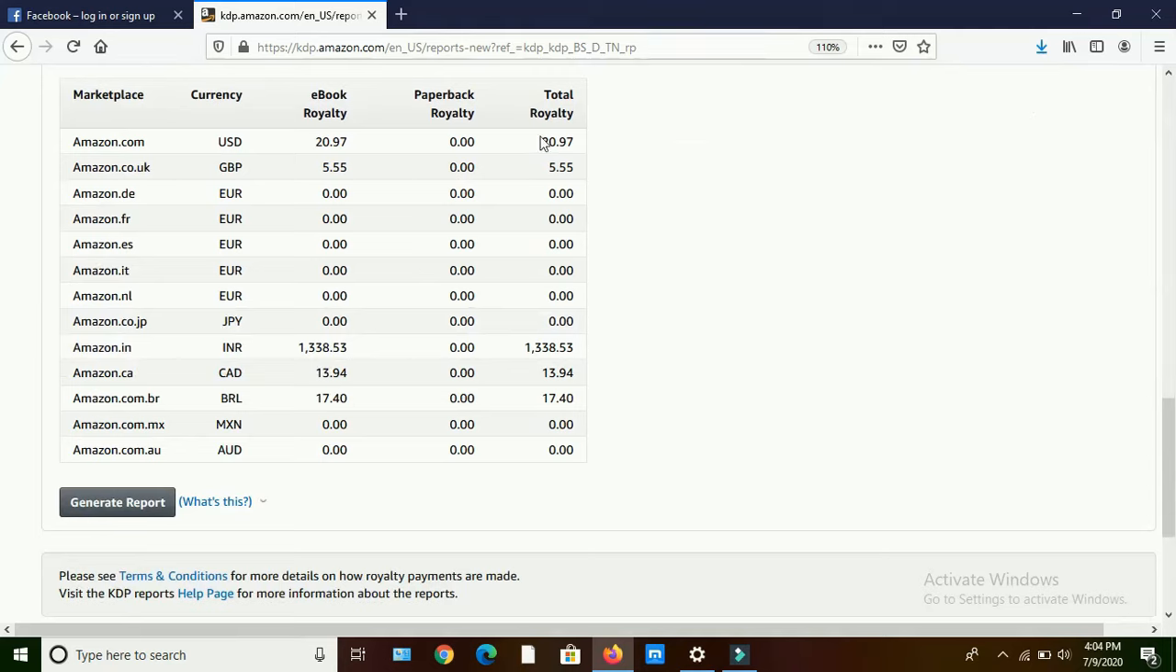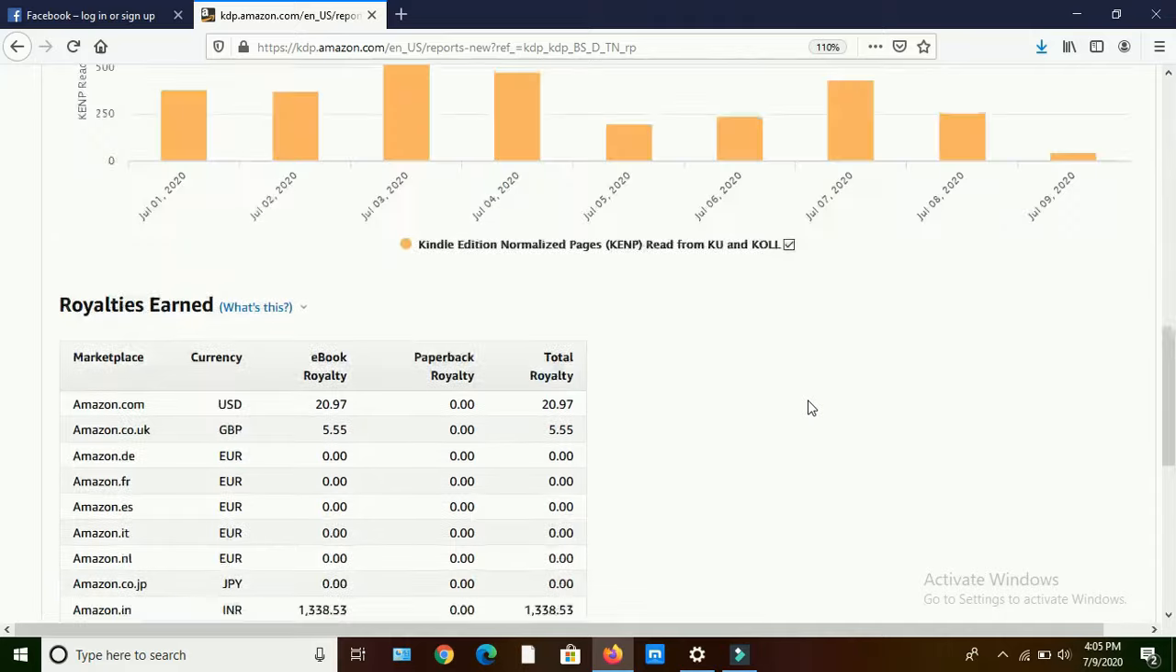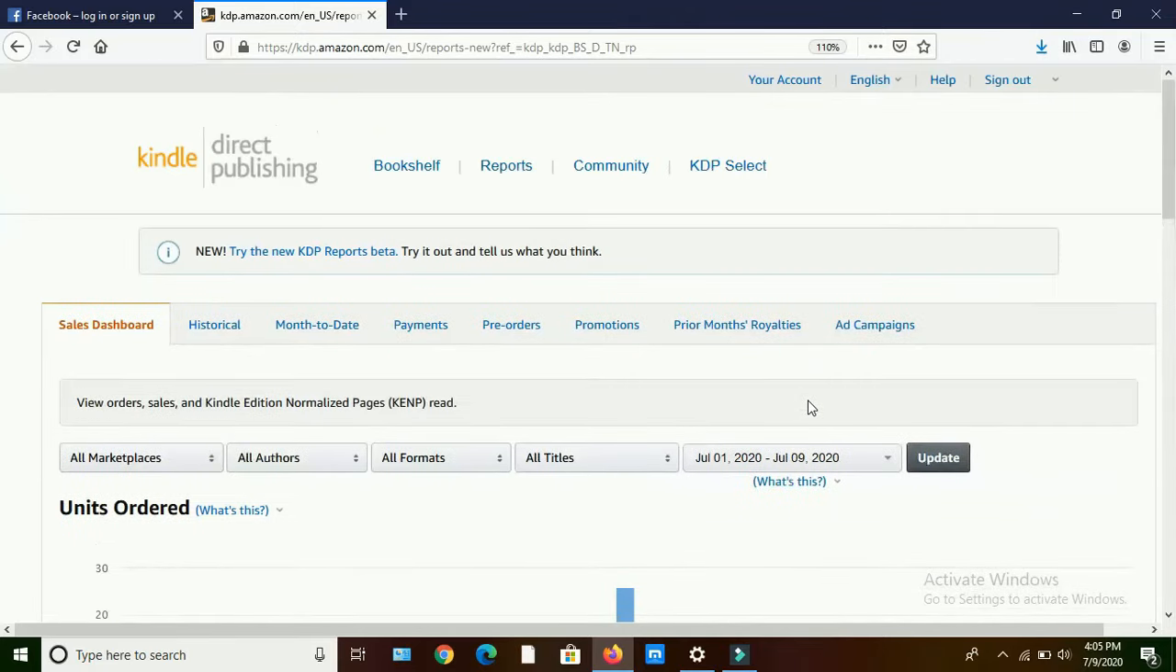I earned $20.97 from Amazon.com and 5.55 Great British Pounds from Amazon.co.uk. From India, I earned 1,338.53 rupees. In Canada, I earned 13.94 Canadian dollars. And in Brazil currency, I earned 17.40. This is in these 9 days only. By completion of this month, I can earn nearly $250 as per my estimation. So this is how we can run the business through Amazon KDP.